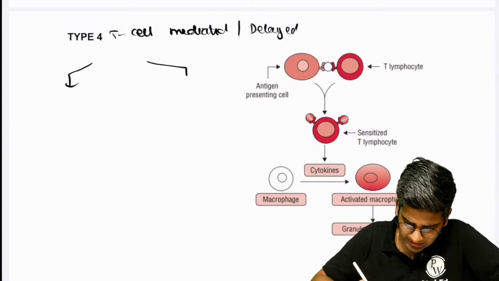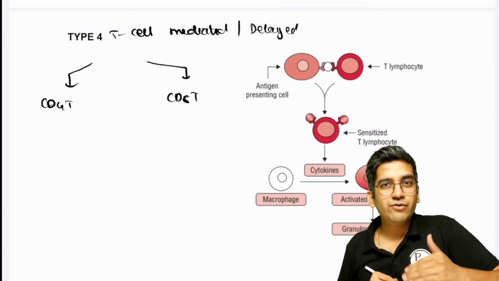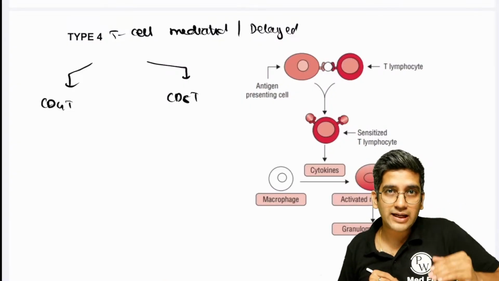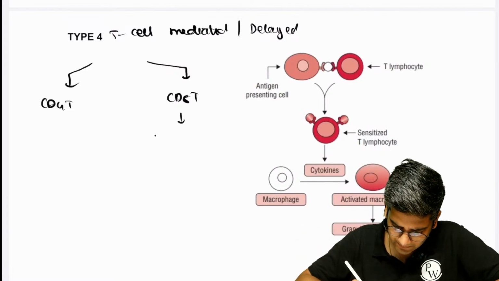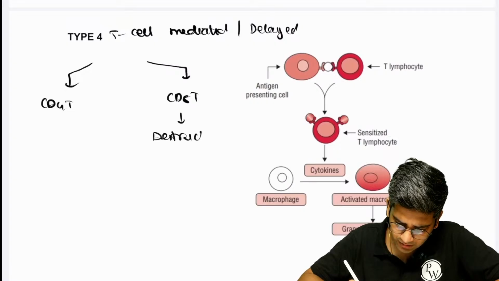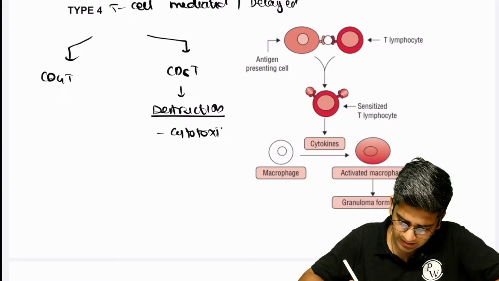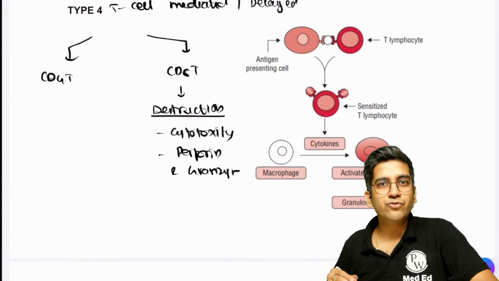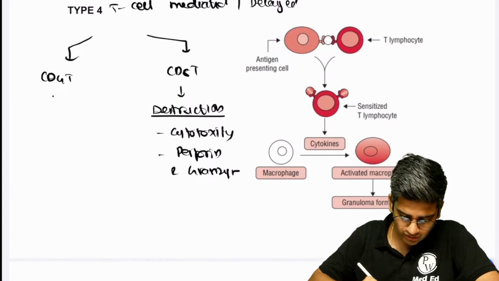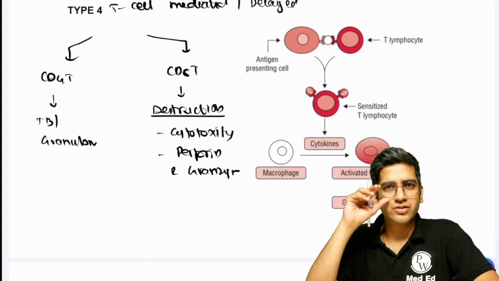We do have two types of delayed hypersensitivity response here. One is CD4 mediated, one is CD8 mediated. CD8 we don't emphasize much, but if it's a long answer, I want you to emphasize it. CD8 mediated means the same antigen; the only difference is the destruction will be mediated by cytotoxicity. We call it cell mediated cytotoxicity, and we know how it gets destroyed by two molecules, perforin and granzyme. Fine. CD4 we know. CD4 is the exact pathogenesis of your TB or granuloma formation. You can write the exact pathogenesis. That's more than enough, right?